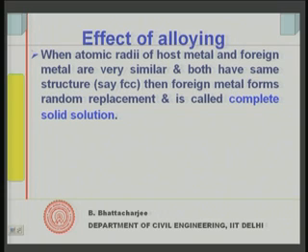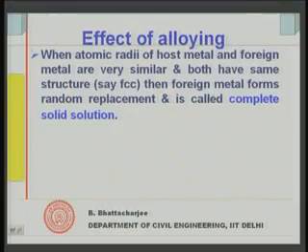If the atomic radii of the two are very similar, and both have the same structure, like body centered cubic or face centered cubic structure, then what will happen? They will simply replace randomly. So, it will be random replacement, and it is called complete solid solution.